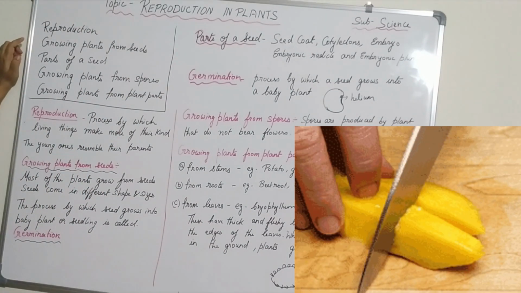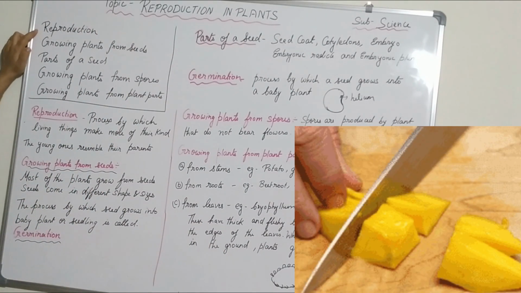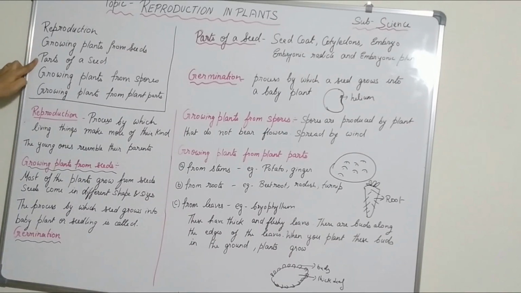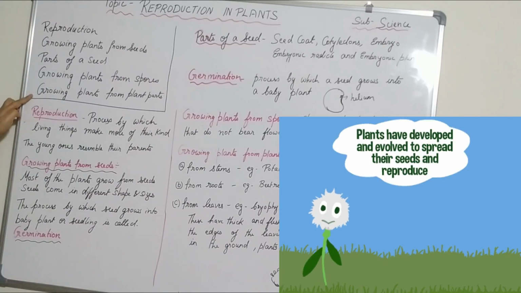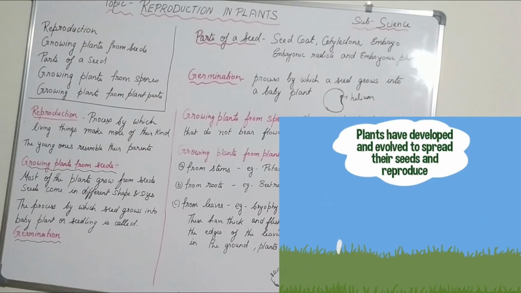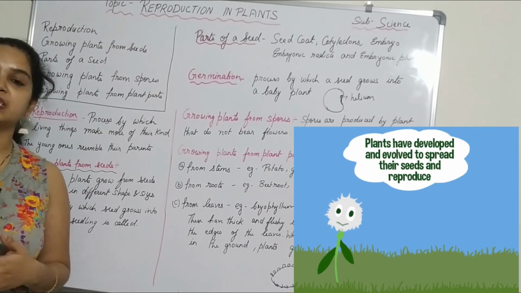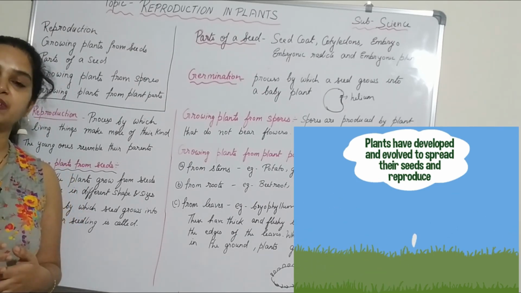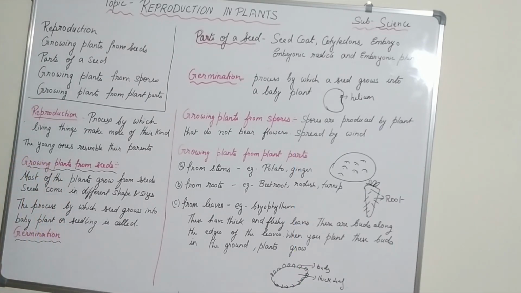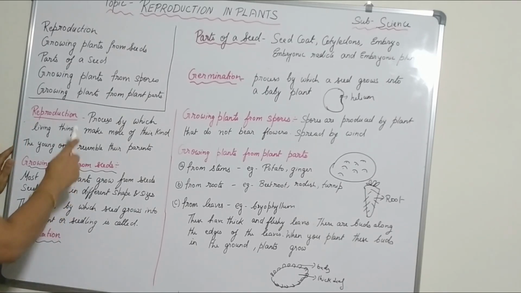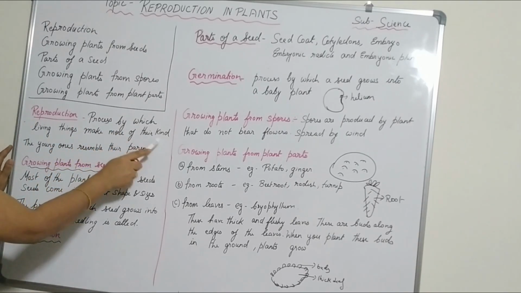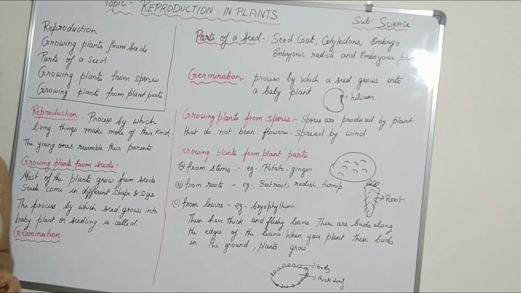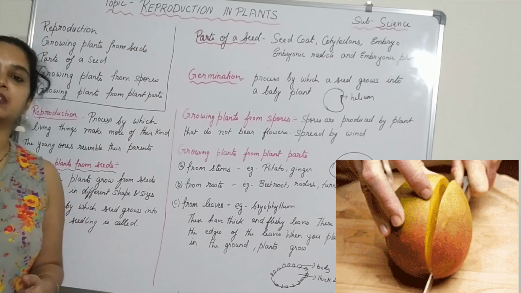In today's chapter we are going to study about reproduction, growing plants from seeds, the parts of the seed, growing plants from spores, and growing plants from the other parts of the plant. So what is reproduction? Reproduction is basically giving birth to the young ones of the same kind, or giving birth to offspring. They have similar characteristics to the parent, and they resemble the parents. So the definition can be written as: the process by which living things make more of their own kind is called reproduction, and the young ones, basically the babies, resemble the parents.